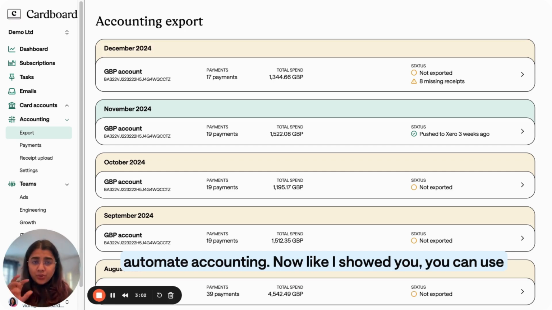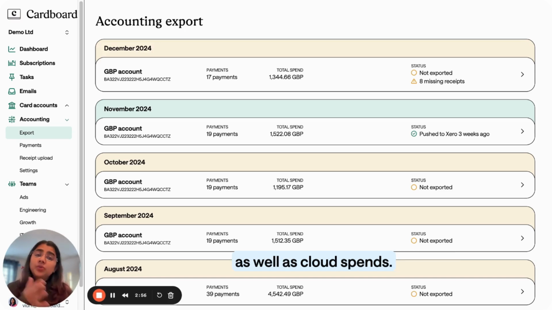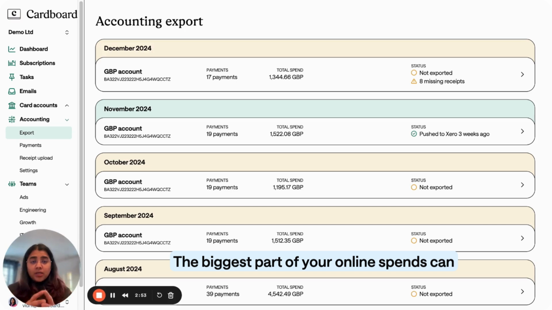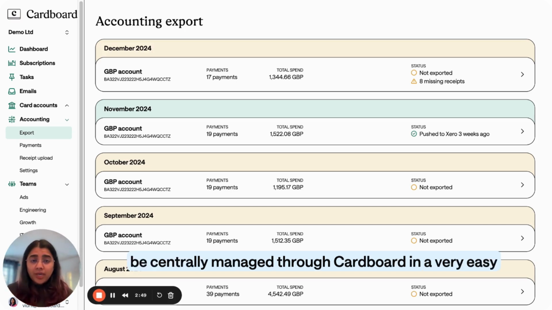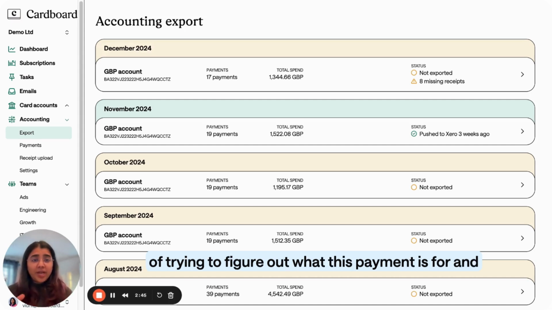Now, like I showed you, you can use it for software subscriptions, but also ad spends through the same platform, as well as cloud spends. So the biggest part of your online spends can be centrally managed through Cardboard in a very easy way so that you can focus on your business instead of trying to figure out what this payment is for and who's got the receipt.